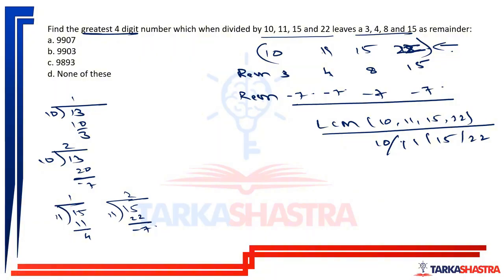Now, if I subtract 7 from this number, I'll get the remainder as minus 7, which will eventually give me the desired remainder. Why? Because this LCM will be divisible by 10, it will be divisible by 11, it will also be divisible by 15, and it will also be divisible by 22.